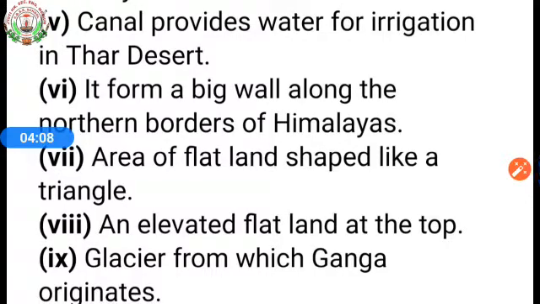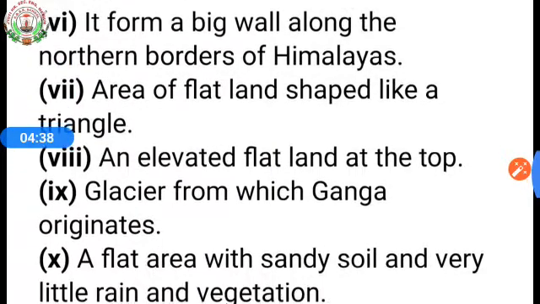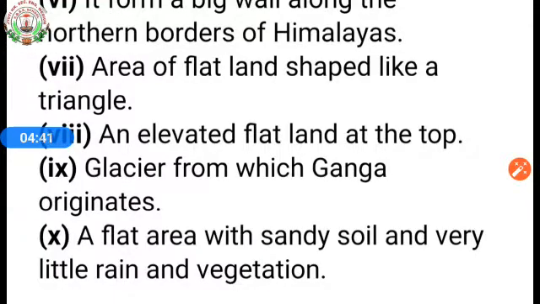Fifth, canal that provides water for irrigation in Thar desert. Sixth one, it forms a big wall along the northern borders of Himalayas. Seventh one, area of flat land shaped like a triangle. Eighth one, an elevated flat land at the top. Ninth, glaciers from which Ganga originates. Tenth one, a flat area with sandy soil and very little rain and vegetation.